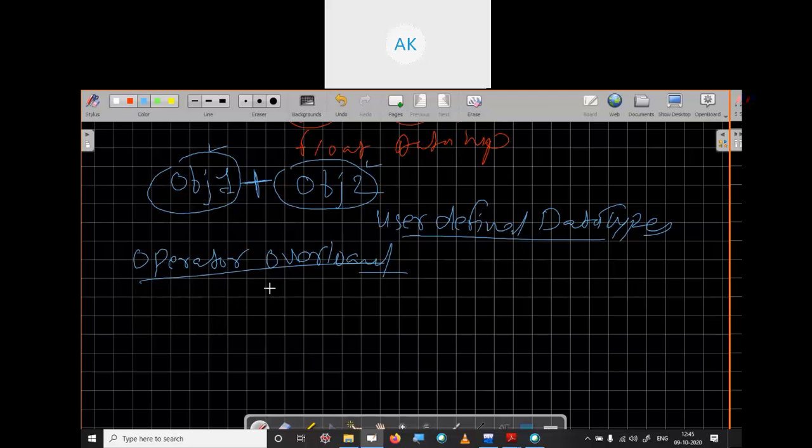Now, using operator overloading, we can add two objects, compare two objects, or even multiply two objects. Means now the operator works on your user defined data type as well.